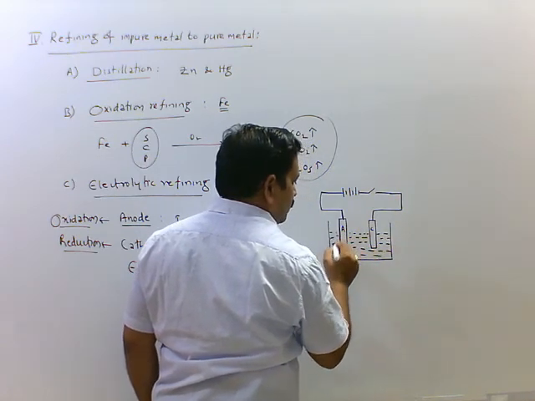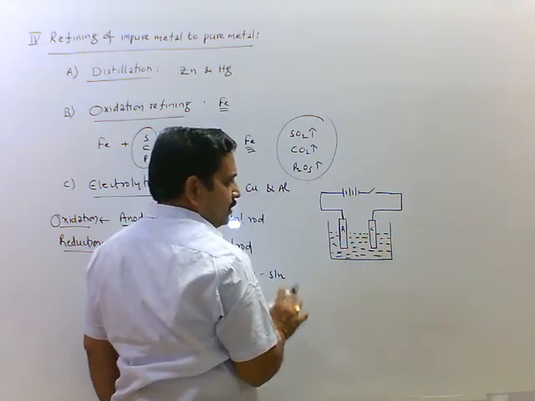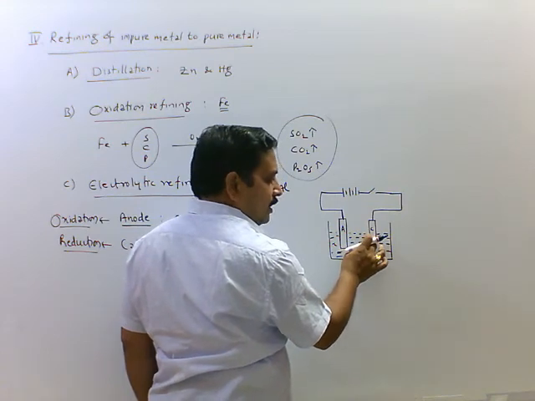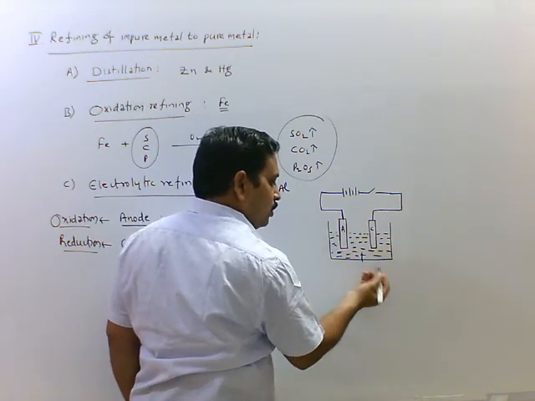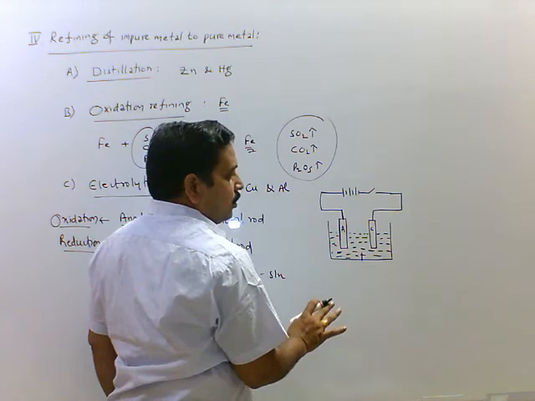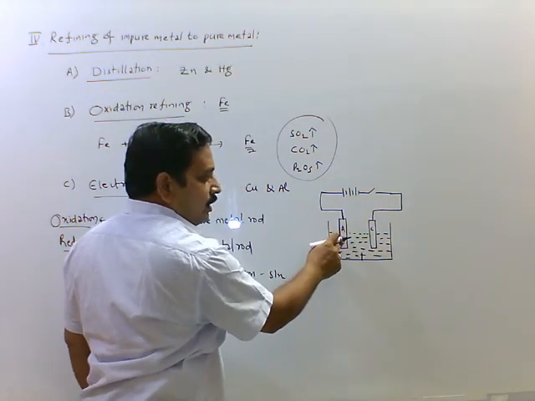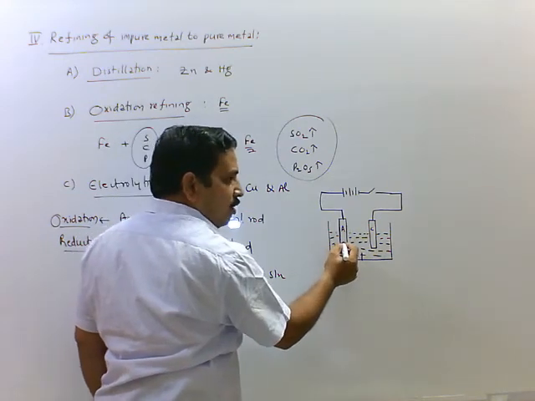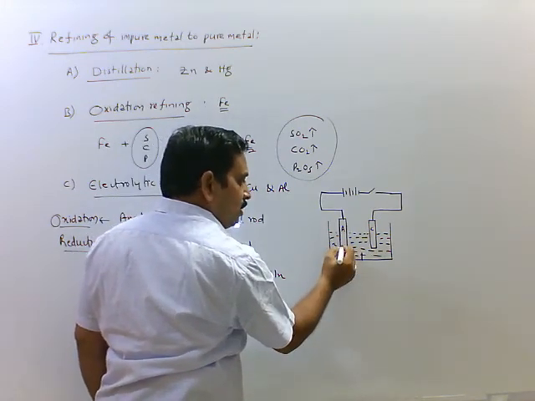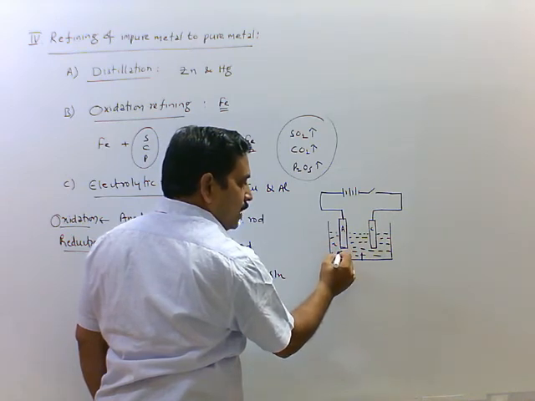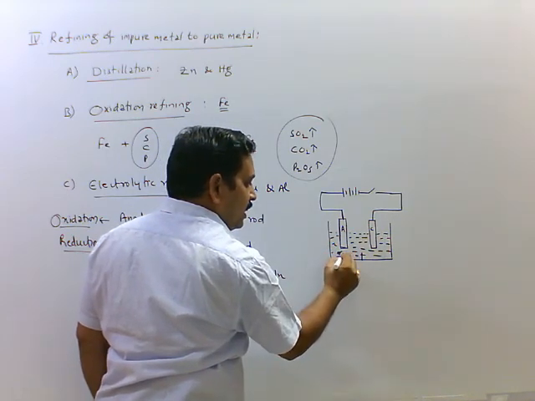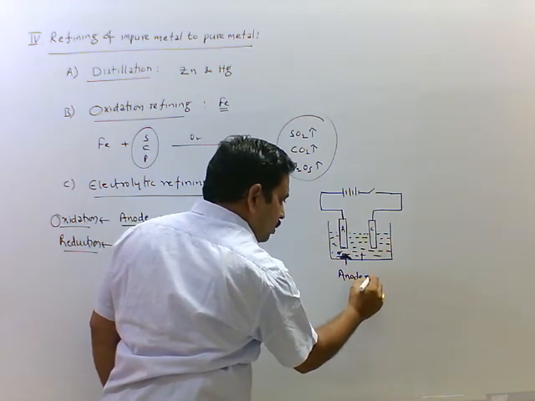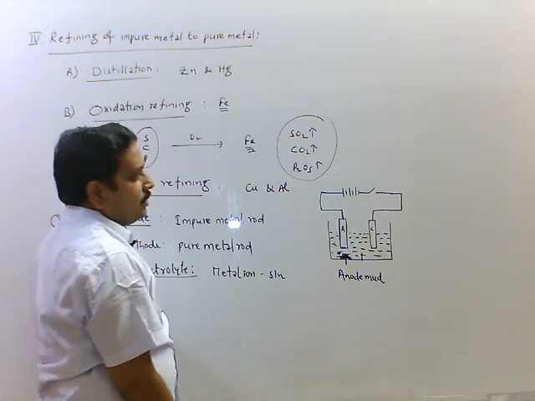Suppose I am taking here copper, I want to refine it. Impure copper rod is taken as anode. Pure copper rod is taken as cathode. Here electrolytic solution is copper sulfate. Here at anode oxidation takes place. So here slowly it is dissolving in this solution and impurities are settled at the bottom. These impurities we call anode mud.